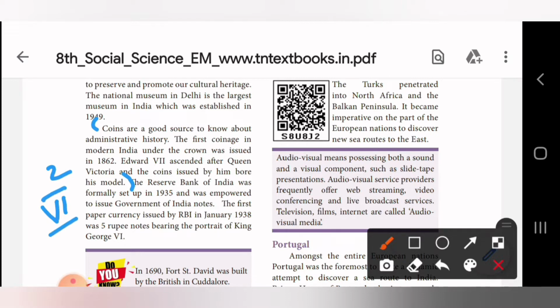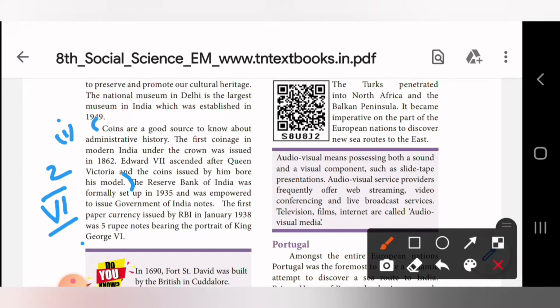Coins are a good source to know about administrative history. The first coinage in modern India under the crown was issued in the year 1862. Edward VII ascended after Queen Victoria and the coins issued by him bore his model. So children, you have only 3 points in this question. What is the first point? Coins are a good source to know about administrative history.